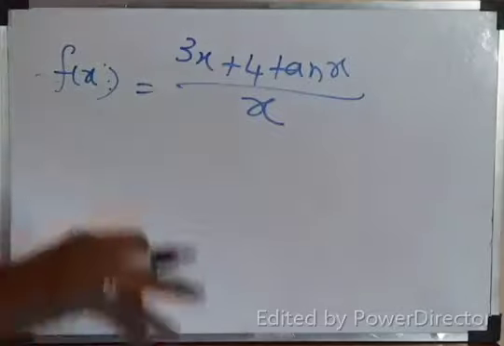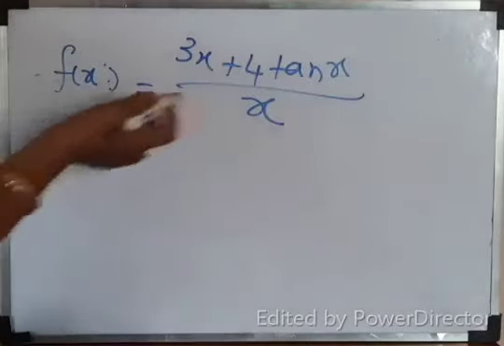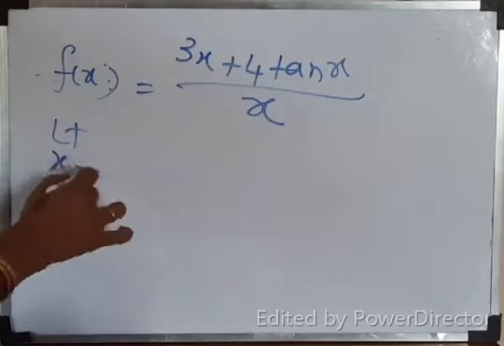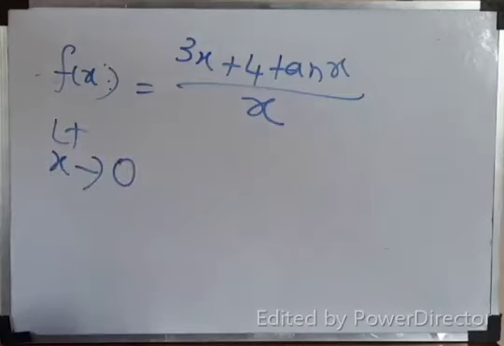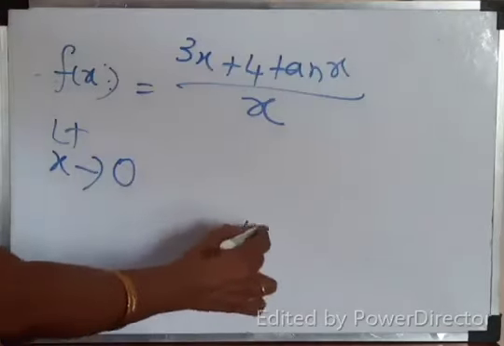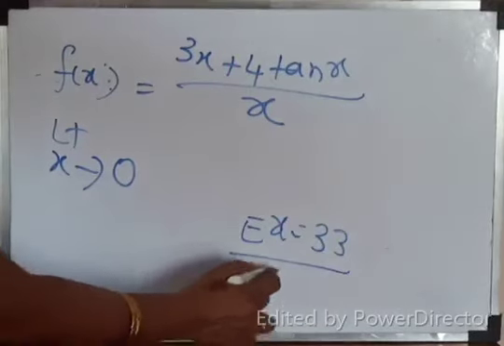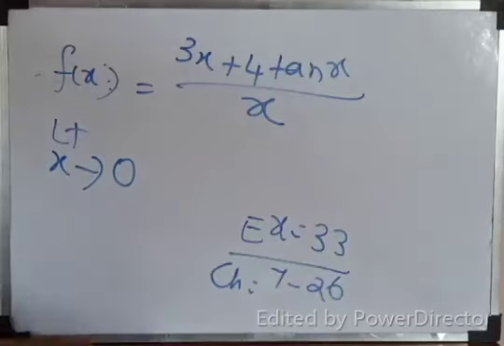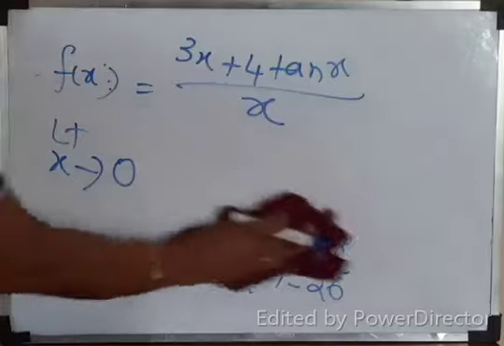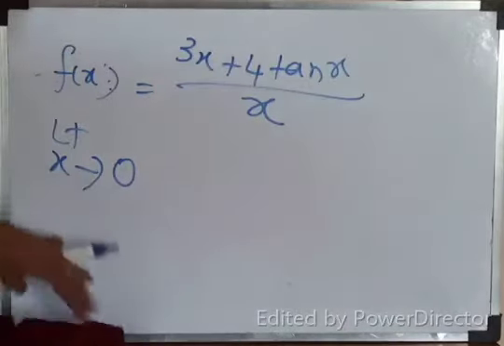Yes? Okay. We'll start this question. Direct limit, limit x tends to 0. Maybe this may be LHL, this may be RHL also. So we don't know anything about it. The question is not clear. If you want, you can see example 33 in your textbook, chapter 7, page number 726. I hope you will get the clear understanding. Is the function continuous at x equal to 0? If not, how will you redefine the question? That's all.